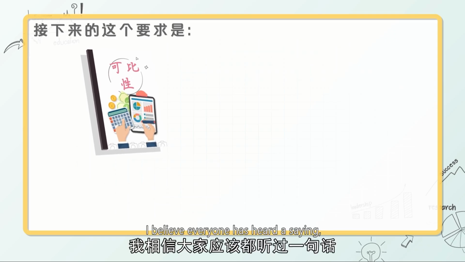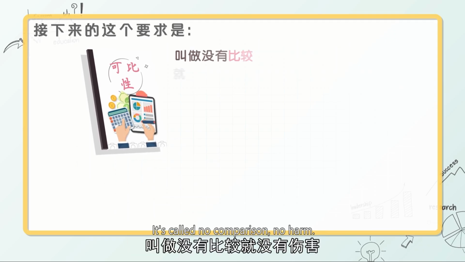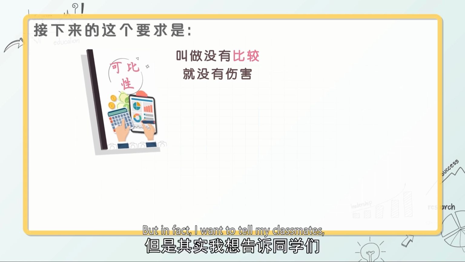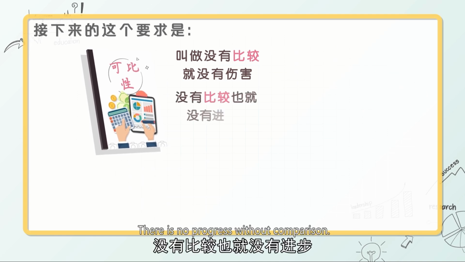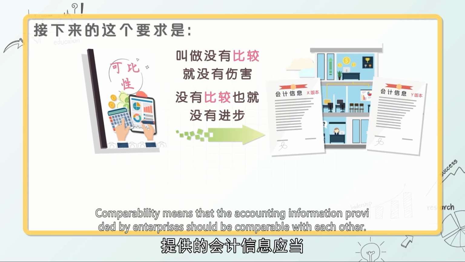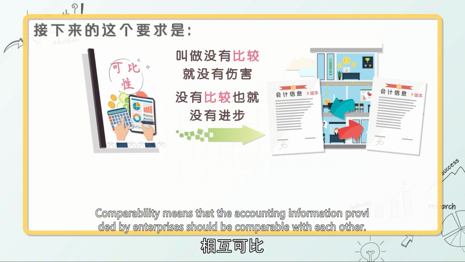The next requirement is comparability. I believe everyone has heard a saying. It's called no comparison, no harm. But in fact, I want to tell my classmates, there is no progress without comparison. Comparability means that the accounting information provided by enterprises should be comparable with each other.